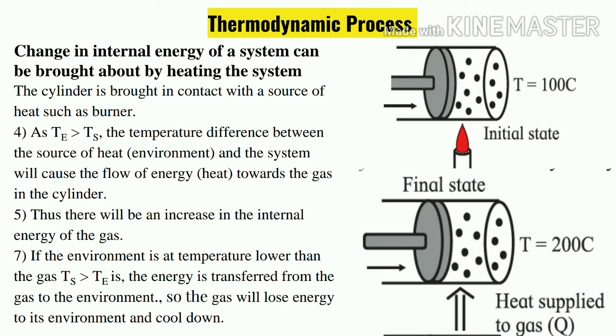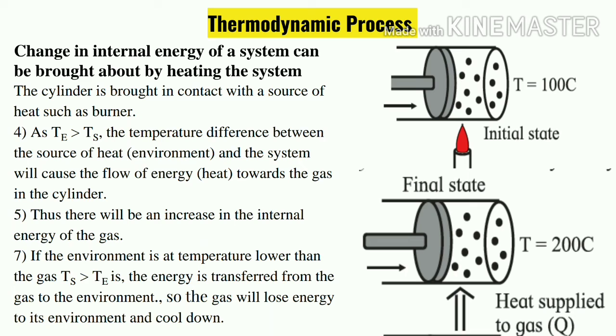We are heating this piston in the initial stage. You can see this burner. As we are heating the piston, what is happening? This piston is moving outside. Previously, Te, the temperature of the environment, was greater than the temperature of the system. So the temperature difference between the source and the system will cause the flow of heat towards the gas in the system. Then there will be an increase in internal energy of the gases.